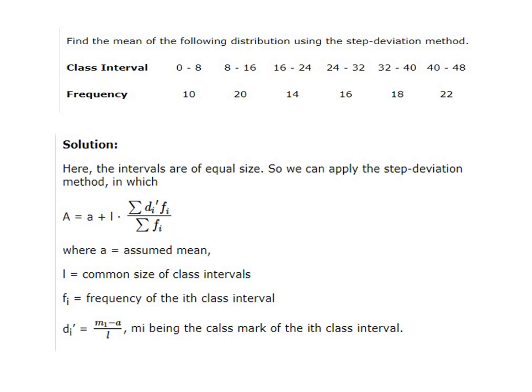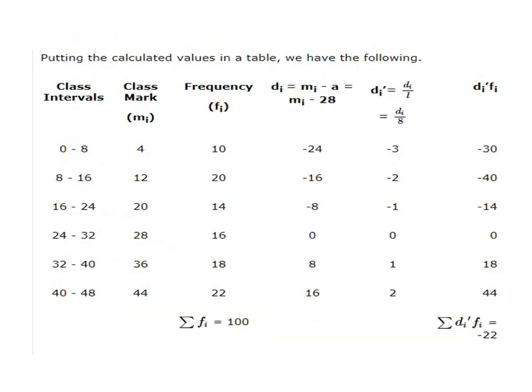So let us put this in a table. We have written the class intervals, that is, 0 to 8, 8 to 16, 16 to 24, 24 to 32, 32 to 40, and 40 to 48. And the corresponding frequencies, which were given, are written in the next column.